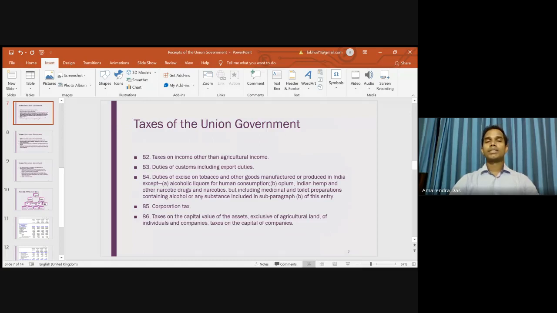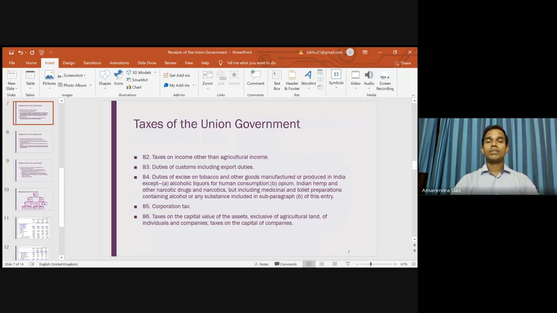And what are those taxation powers of the union government? Taxes on income other than agricultural income, and duties of customs, including export duties. So customs means basically the tax imposed on export and import.